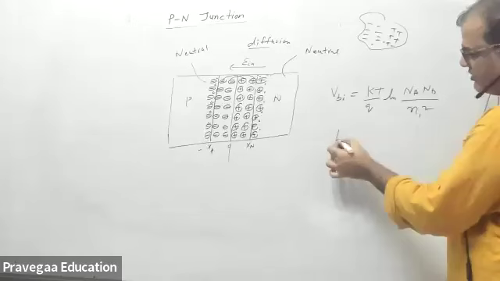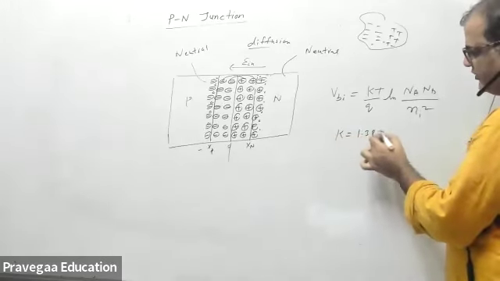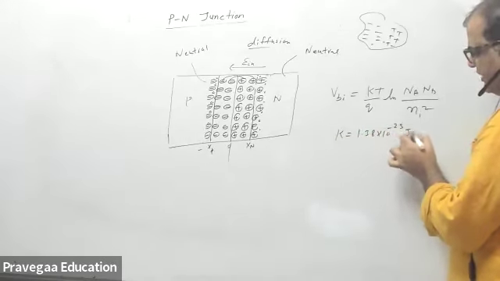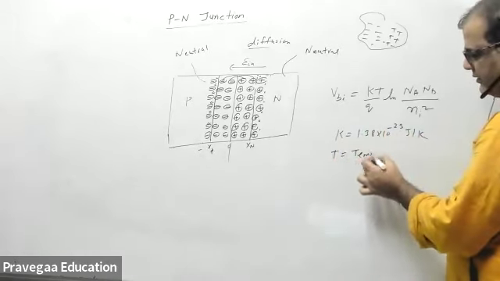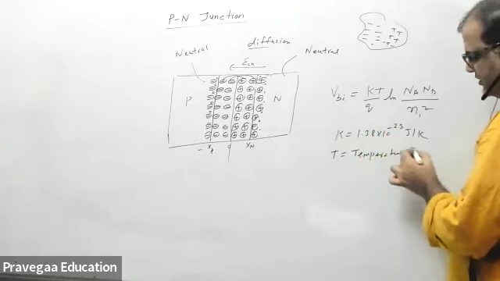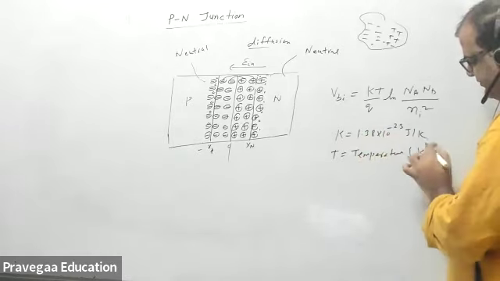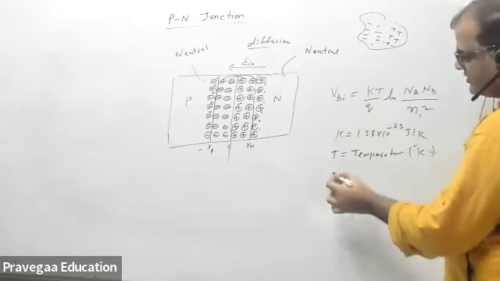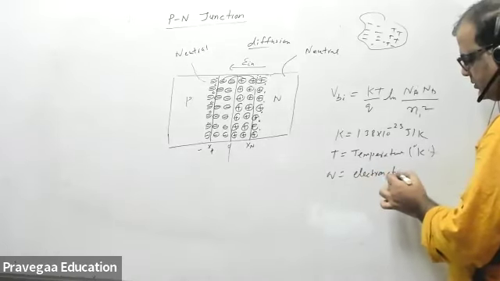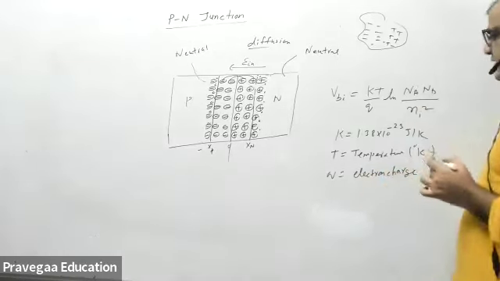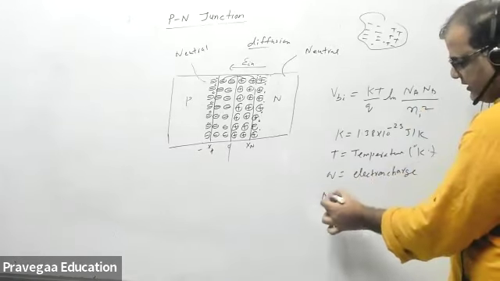K is the Boltzmann constant, 1.38 times 10 raised to power minus 23 joule per Kelvin. T is the temperature in Kelvin, and q is the electron charge.